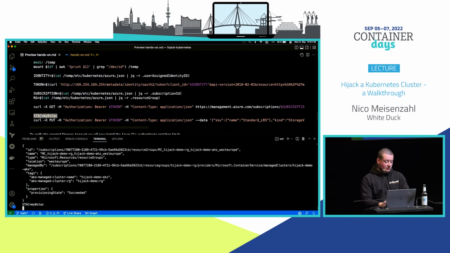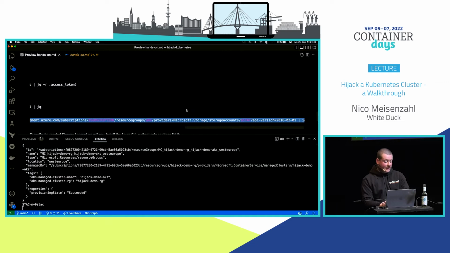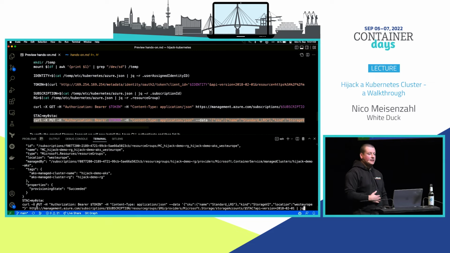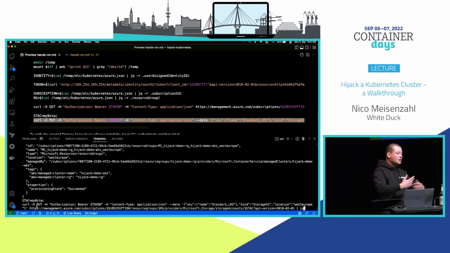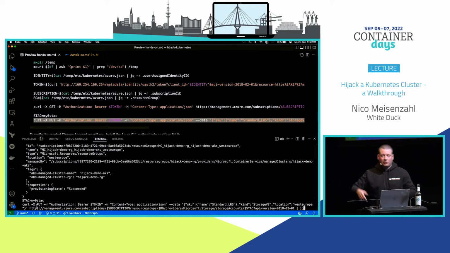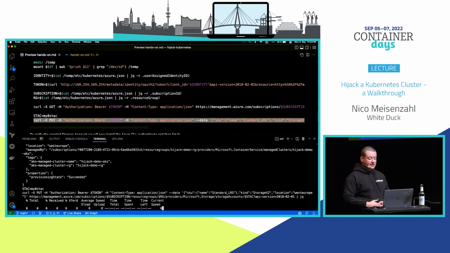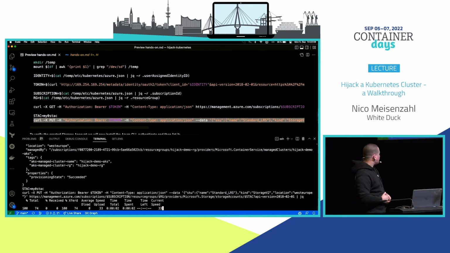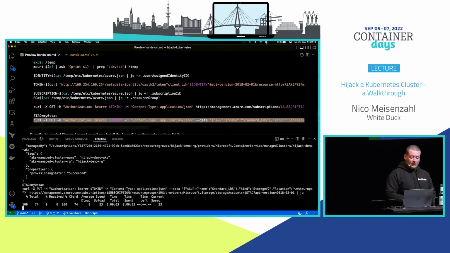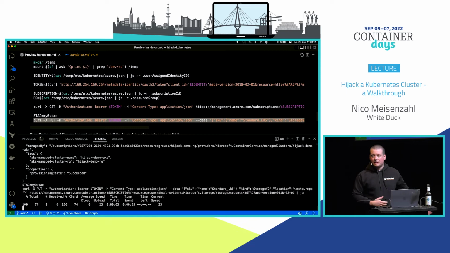So we could also go even further, and instead of doing the get, like we did, doing a put, and basically tell Azure, hey, we would like to get a storage account, we would like to get a virtual machine with GPU, mine some Bitcoins, I don't know. Basically just creating resources in Azure. So it takes some seconds here. In this case, it's a storage account, so basically just blob storage. And we just created this resource in Azure.